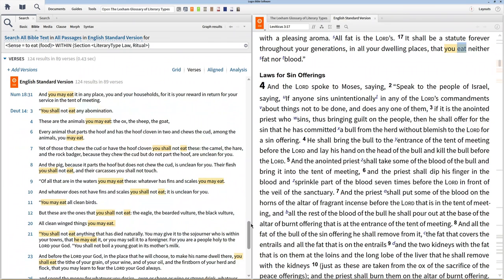Then, in Deuteronomy 14, you'll find another large chunk of text dealing with regulations about clean and unclean animals. When read together, it's still not easy to summarize the complete purpose of these regulations, but one can safely assume that one purpose of these laws was to distinguish Israel from the neighboring nations.